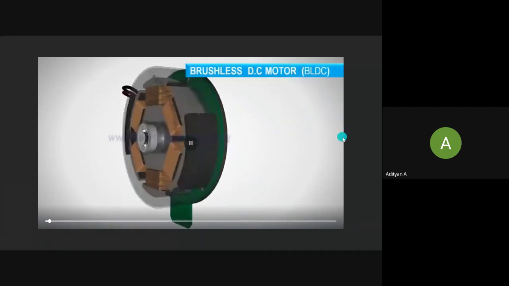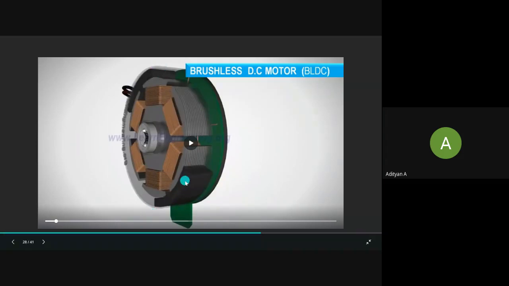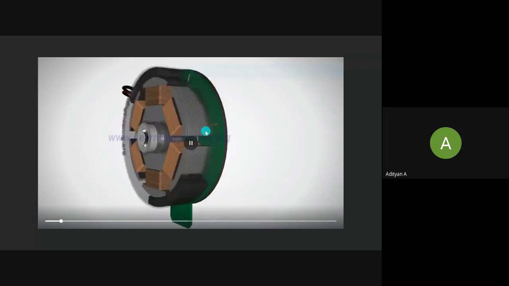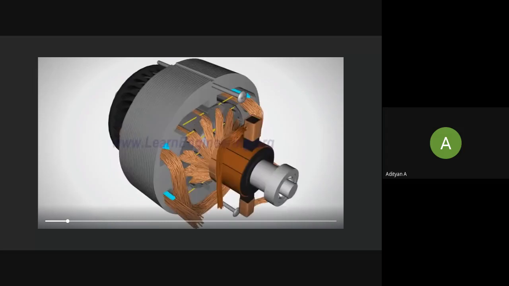In this video, we'll be understanding how an outrunner motor functions. That's how you can see the outside part of the motor. You see this black part here? This is the permanent magnet that is situated on the rotor. It is a permanent magnet outside of the motor that is rotating, which means this is the outrunner type of motor.